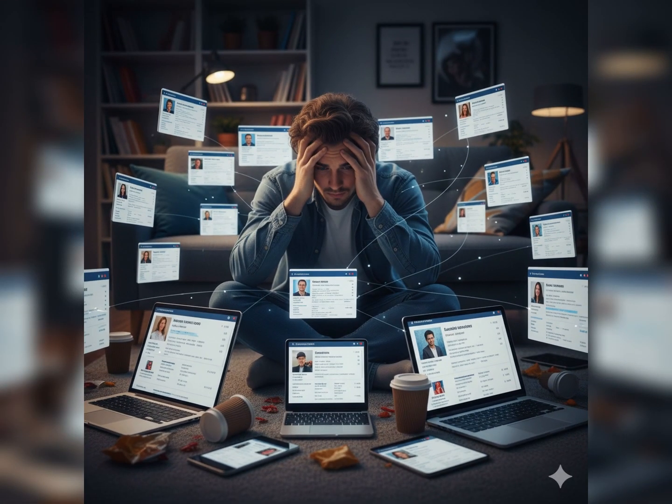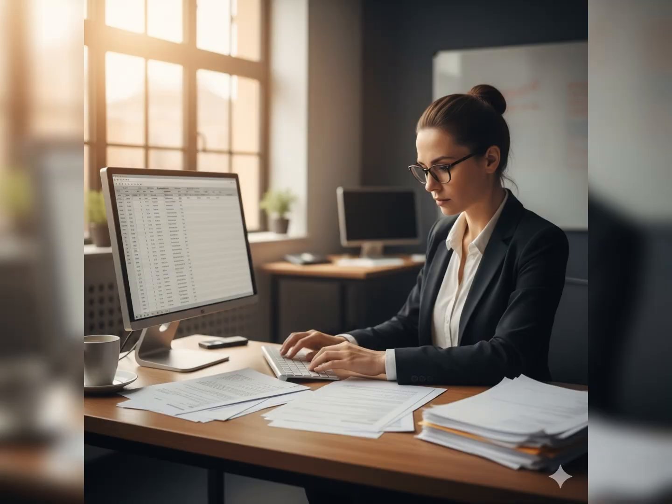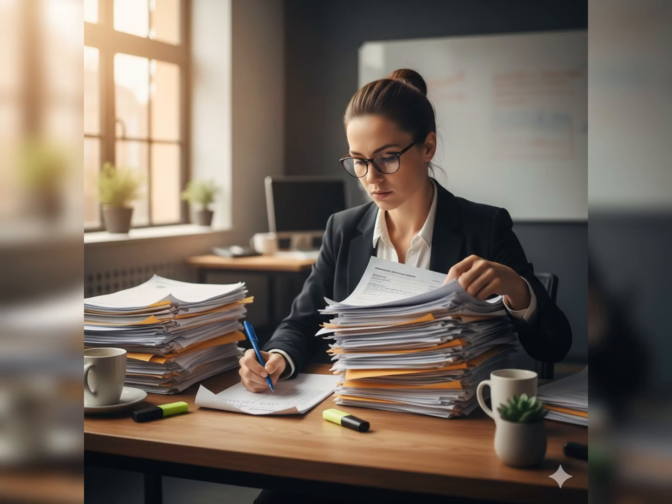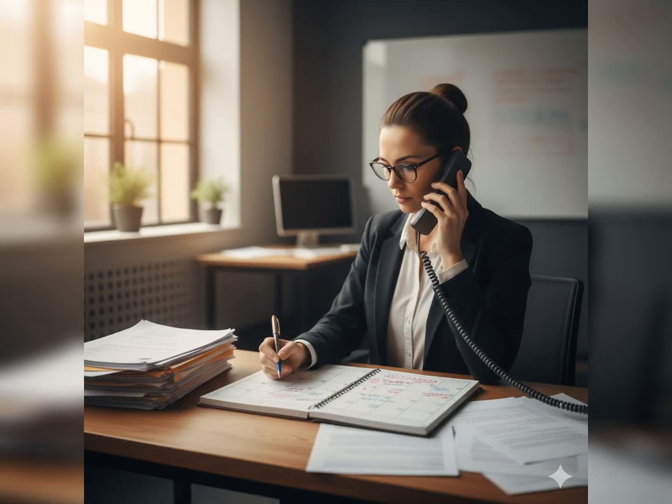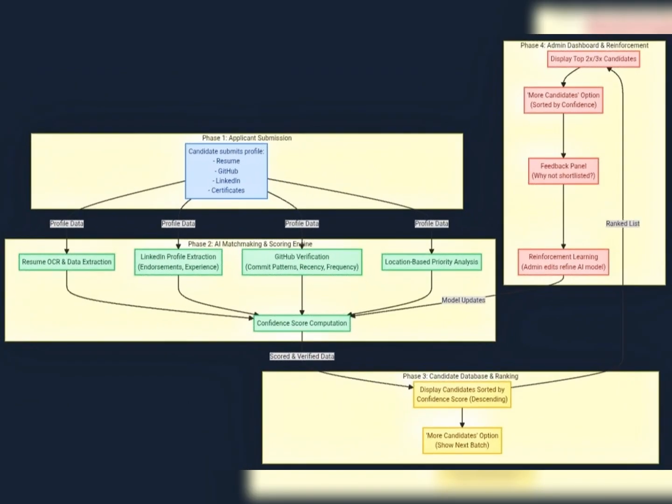Now the traditional recruitment is overwhelming. Manual screening is time-consuming and may be prone to bias. Fake portfolios make it harder to find genuine talent, and poor location matching leads to high dropout rates. We have proposed a solution that addresses all of this.